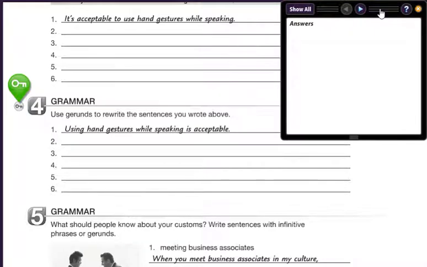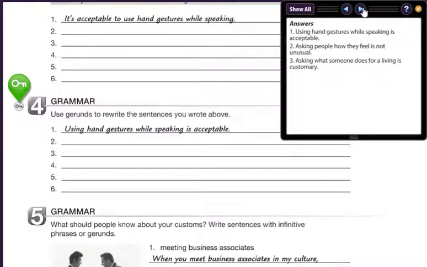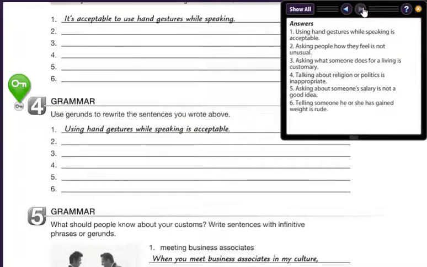Number 1, using hand gestures while speaking is acceptable. Number 2, asking people how they feel is not unusual. Number 3, asking what someone does for a living is customary. Number 4, talking about religion or politics is inappropriate. Number 5, asking about someone's salary is not a good idea. And number 6, telling someone he or she has gained weight is considered, well, is rude.